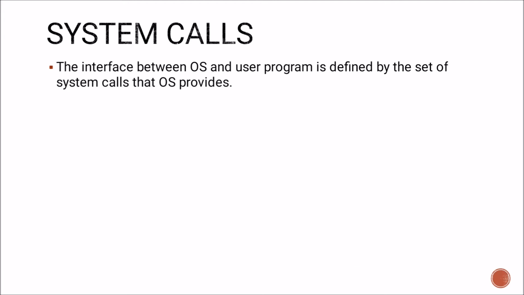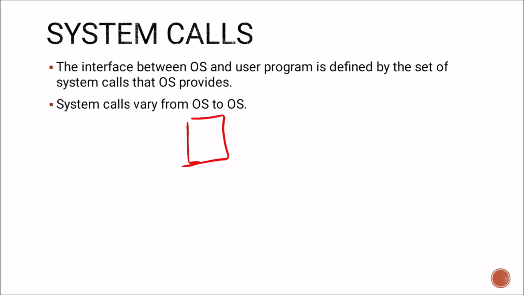It is the interface between operating system and user program. The interface between operating system and user program is defined by the set of system calls that the operating system provides. So it is important to note that it is provided by the operating system, so it varies from OS to OS. It is not the same for every operating system.